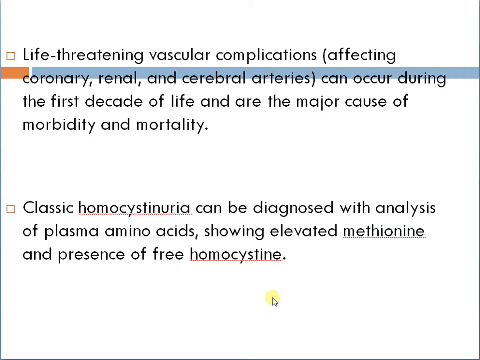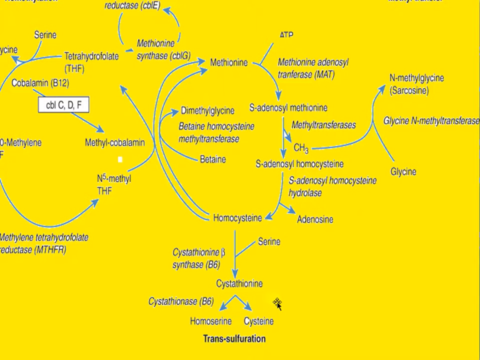Some of these things we will classify by structure. Here is remethylation, and also how SAM is formed. Tetrahydrofolate reductase is one of the enzymes required here, and also the conversion of SAM: methionine synthase to methionine, then S-adenosylmethionine. S-adenosylmethionine involves methyltransferase in the formation of S-adenosylhomocysteine. Then this is converted to homocysteine, and cystathionine is formed from homocysteine and serine.